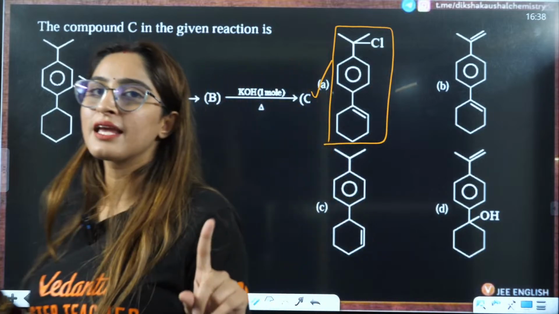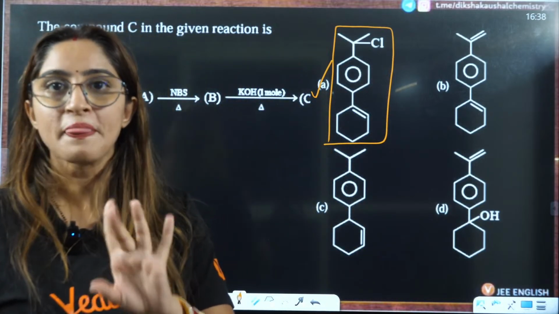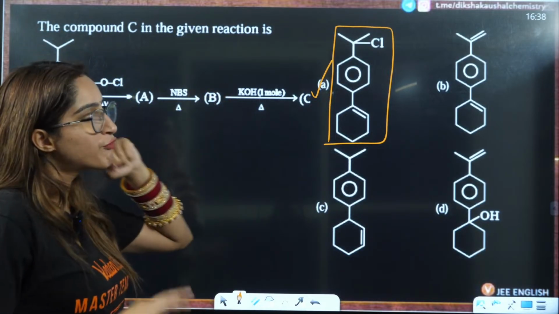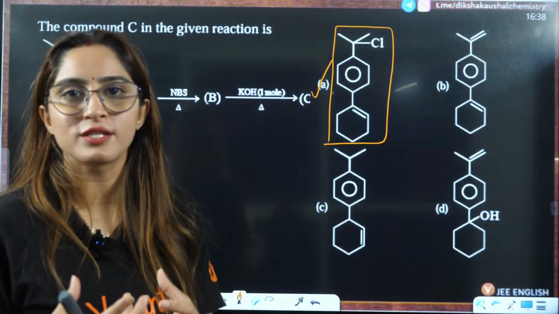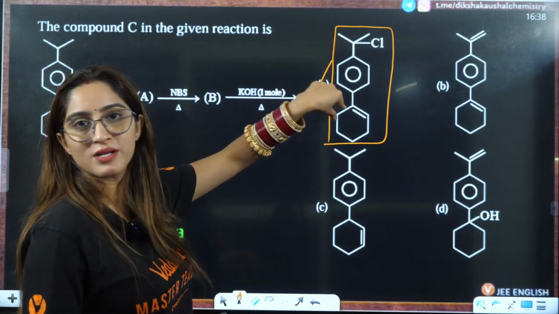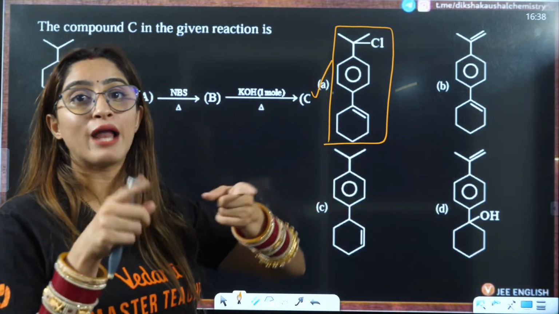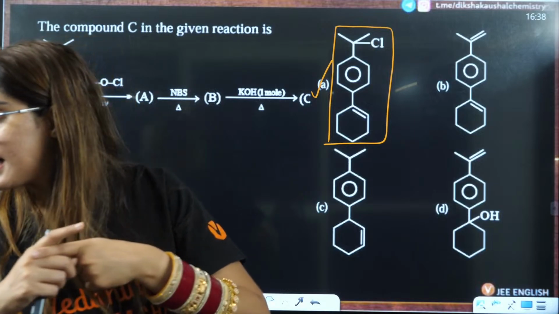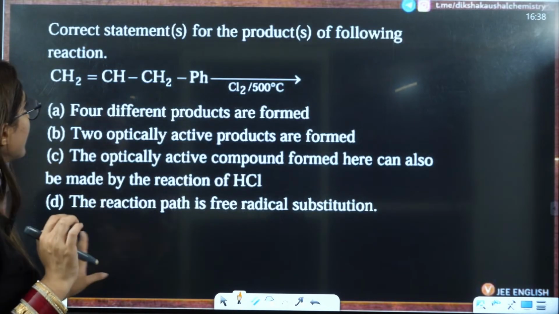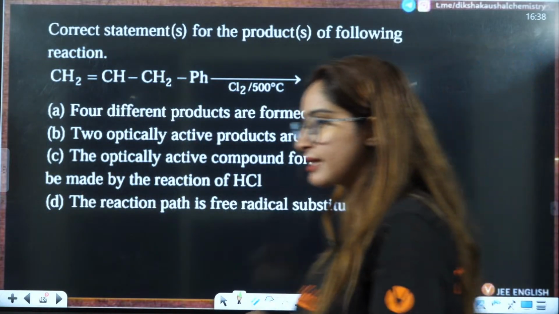So first thing is you should have the knowledge of the reagents. Second thing is you should also know a GOC concept, which is going to be more stable, because both the positions were the same. Then you also have to choose which dehydrohalogenation is going to occur here. So these are two or three things that you have to do here. Okay. Next question, students, next let us see that.